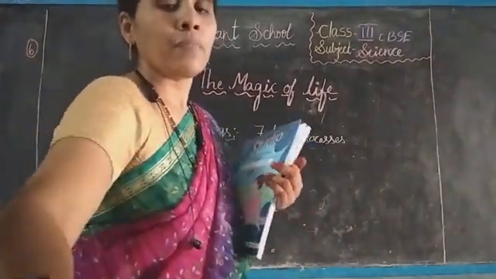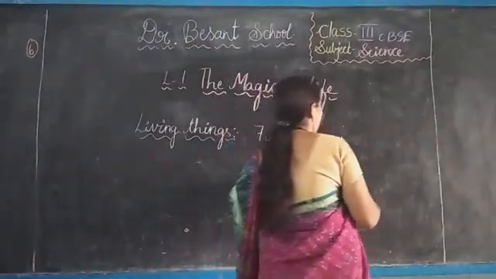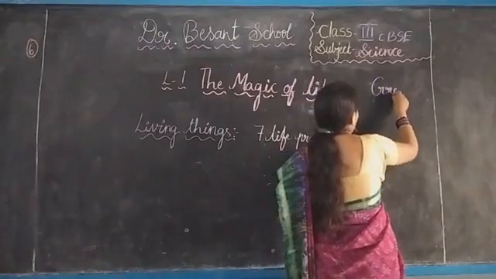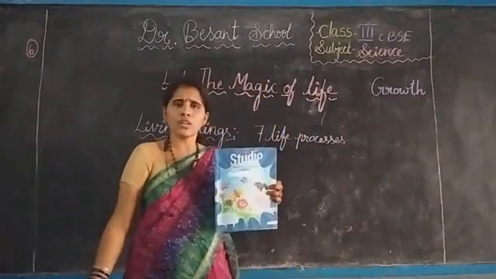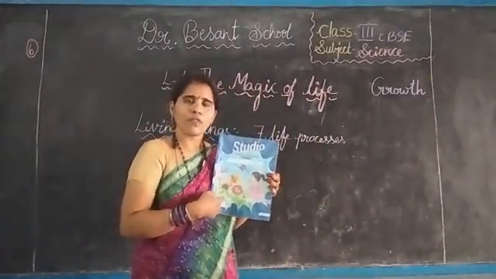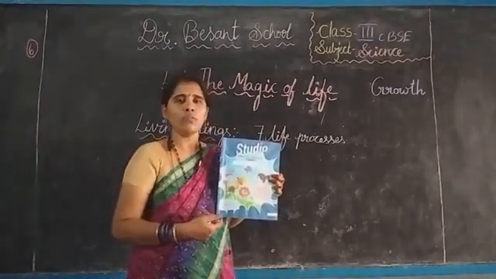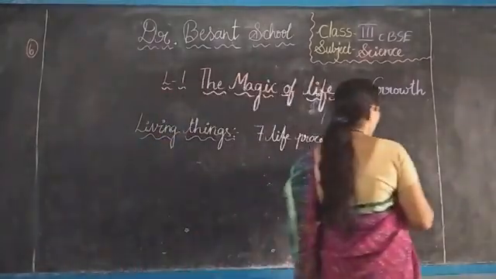If you know the answer, you can tell your parents and write it in your notebooks. First one is growth. Children, are you ready with your book? If you don't have it, please go and bring a pencil, eraser, sharpener and notebook also. Okay, children? First one, growth.